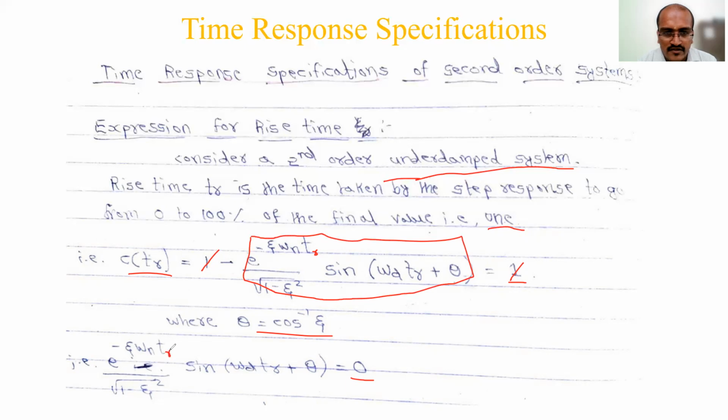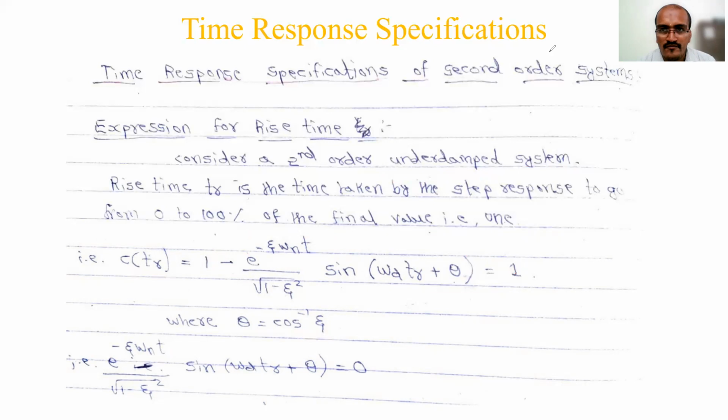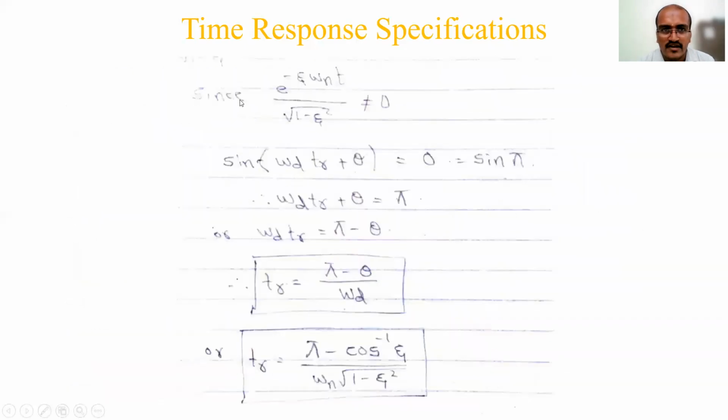Next step: we could not make the zeta part 0, because for an underdamped system zeta should be greater than 0 and less than 1. We could not make e to the power minus zeta omega n TR, divided by square root of 1 minus zeta square, equal to 0. It is not possible to equate that to 0. So then we can equate sine of omega d TR plus theta to 0. So what is this angle?